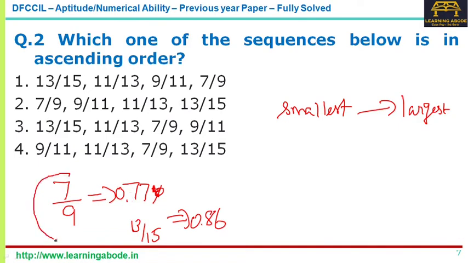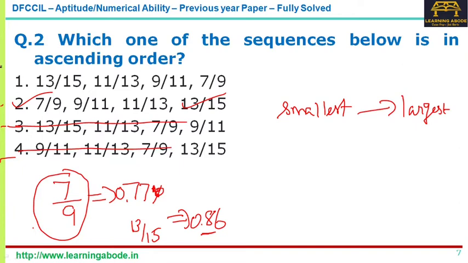because the difference between numerator and denominator is common for all the fractions given here. So the ones with smaller numerator and denominator will have the smaller decimal value. So 7 by 9 is 0.77 and this is 0.86. So 7 by 9 should be the first number, and 13 by 15 should be the last number. So that's fixed. Now that means all the other options are ruled out.